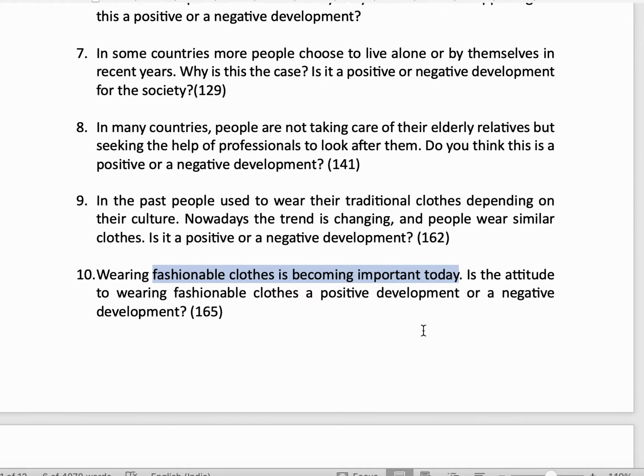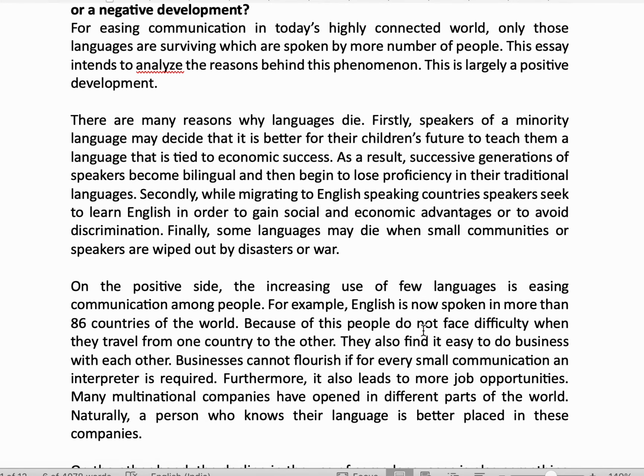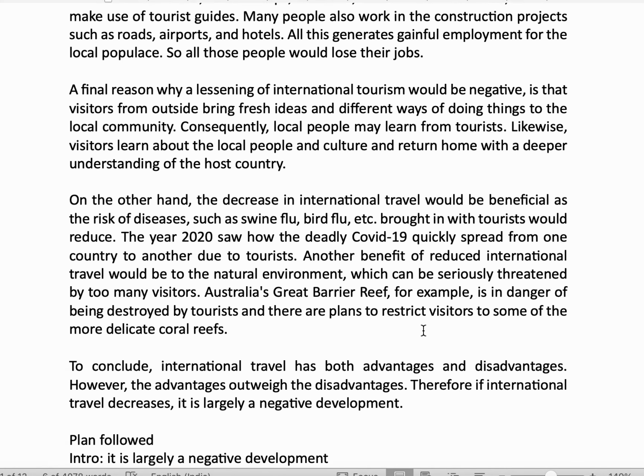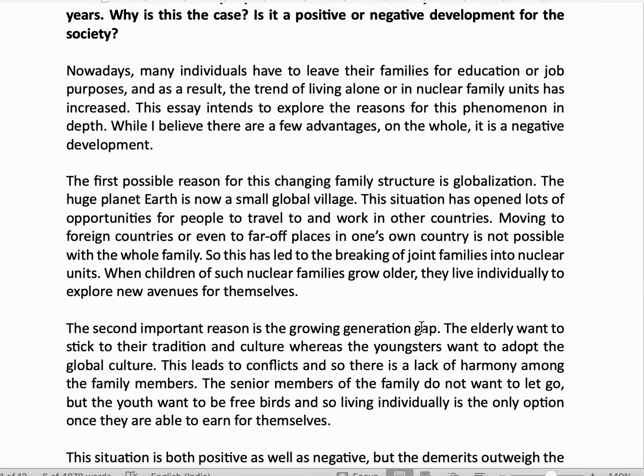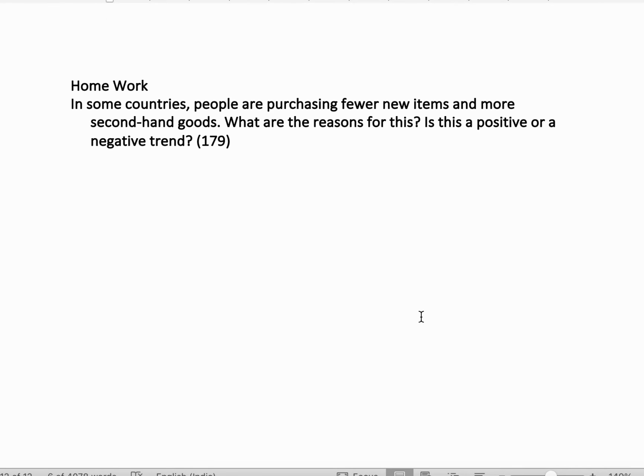Okay, so what you will do is, I've explained all the 10 topics. Go through all the 10 essays which are there in this file. And at the end, after having read all these 10 essays nicely, at the end there is one essay for your homework, and that you have to attempt and send to me.